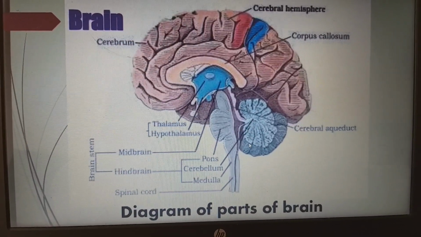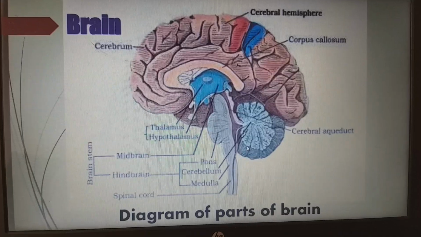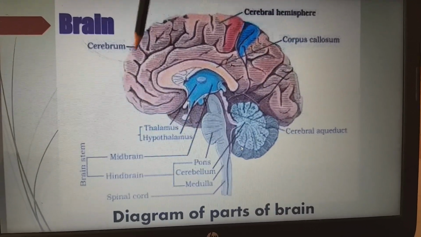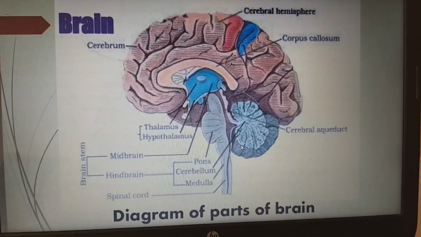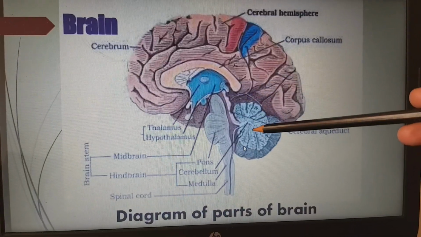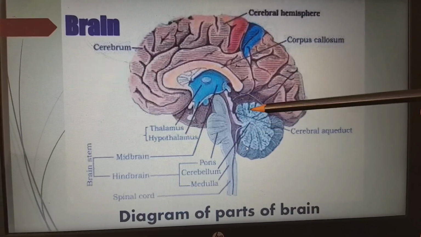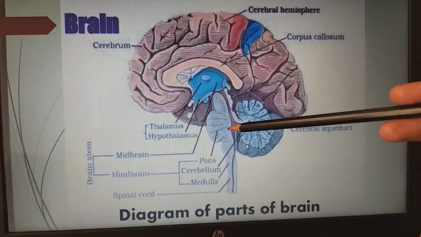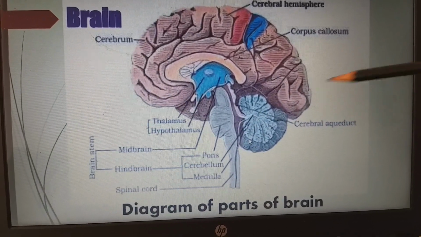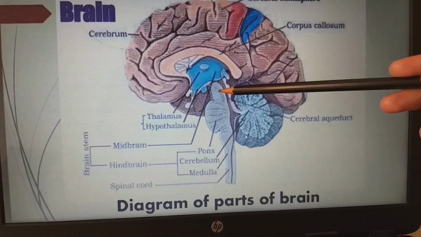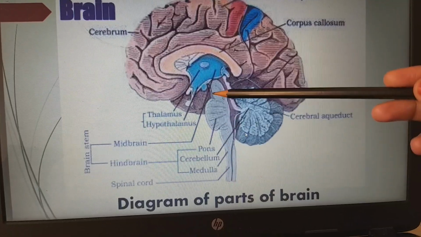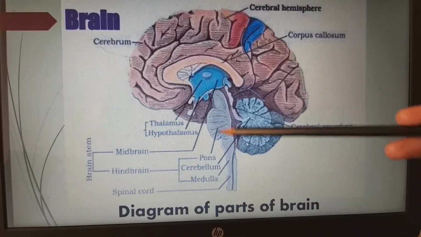Next, in this picture we can see the forebrain, midbrain and hindbrain. Coming to the brain, we have the cerebrum. The cerebrum, the cerebral hemispheres, all come under the forebrain, meaning front. This is the midbrain, and we have the hindbrain. The cerebellum, pons, and medulla oblongata come under the hindbrain. We have one more terminology, the brainstem. Brainstem is nothing but midbrain, pons, and medulla oblongata. This looks like a stem, because of that it is given the terminology brainstem.